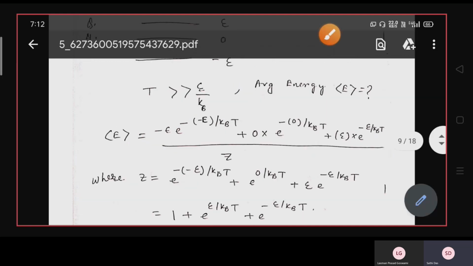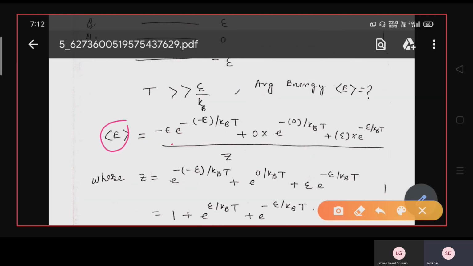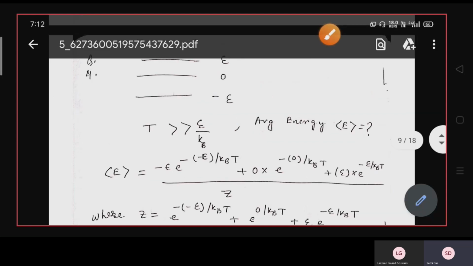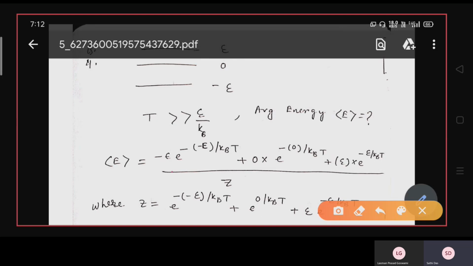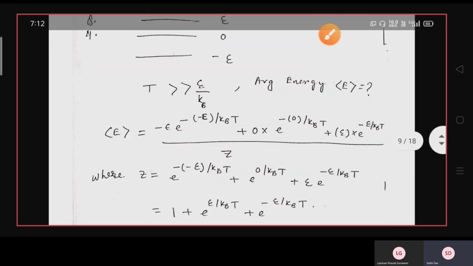Here E average is written for the three different energy levels, one with minus epsilon, another with 0, and the third with plus epsilon. In place of E will be minus epsilon: minus epsilon into e to the power minus of minus epsilon by kT, plus 0 into e to the power 0 by kT, plus epsilon into e to the power minus epsilon by kT, divided by Z.